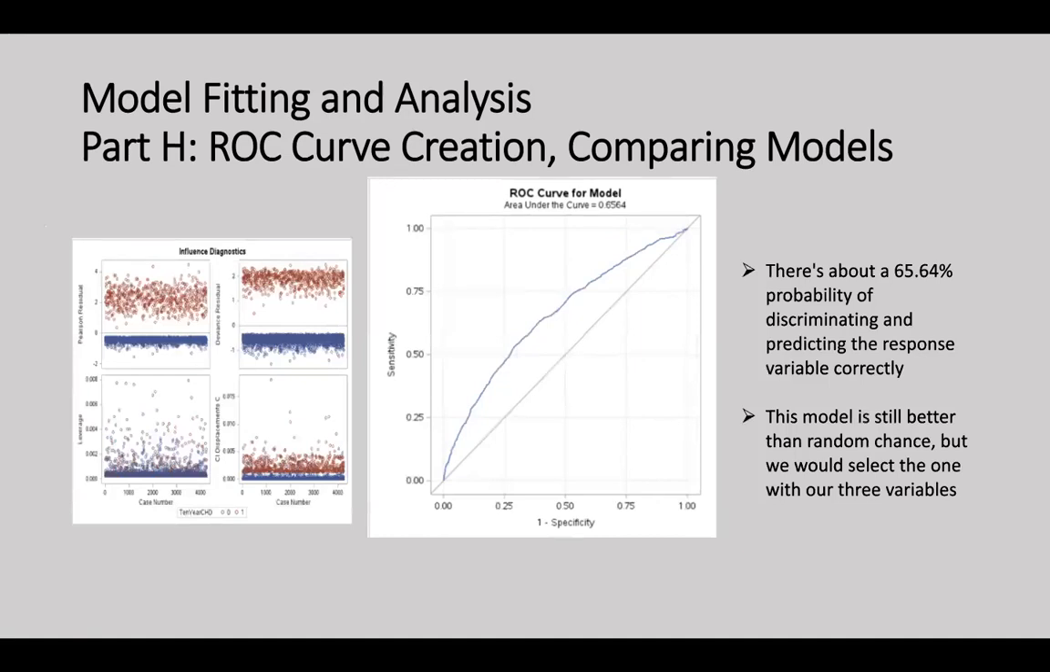When looking at the second ROC curve, we can see that it only has 0.6564. This curve only utilizes one variable, SysBP. While the model is better than a random chance, the area under the curve is lower, meaning the model is not the greatest at discriminating and predicting correctly. With a curve of 0.65, there's about a 65.64% probability. Since the area under the curve is less, we lean towards using the model with 3 variables versus 1 variable.